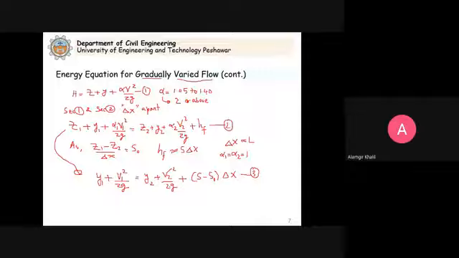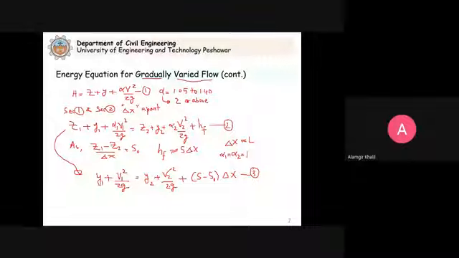We can make an approximate analysis of this gradually varied non-uniform flow by considering a length of stream to consist of a number of successive reaches in each of which uniform flow occurs.